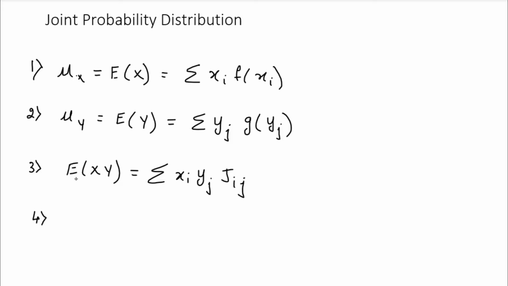Covariance is represented by cov of x comma y. So we are trying to find out the covariance of x comma y. The formula for this covariance is E of xy minus mu x mu y. So that's the formula for the covariance.